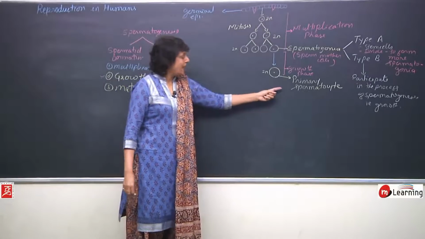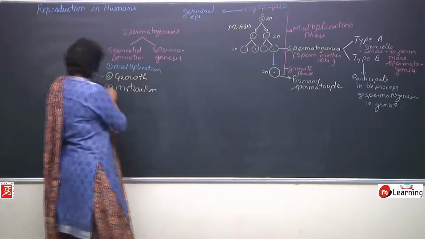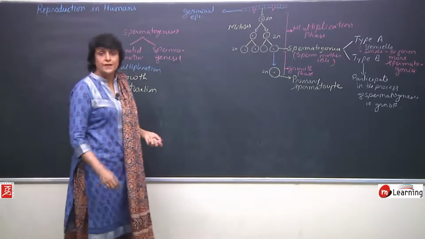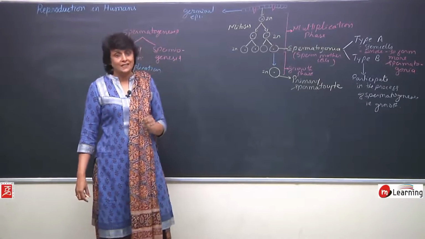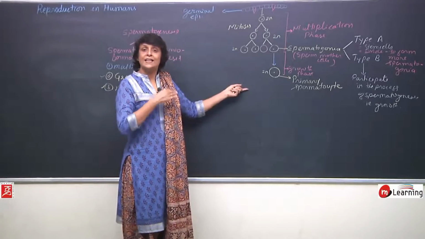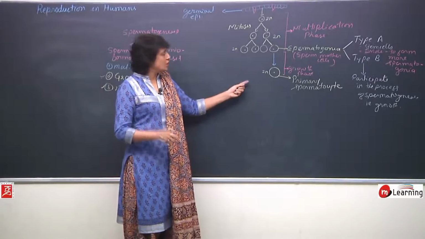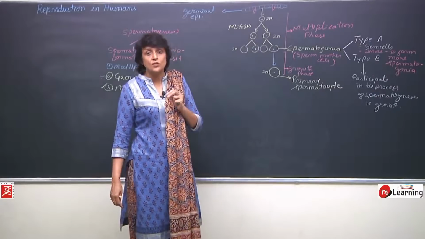Now this primary spermatocyte undergoes the next phase, that is maturation phase. And maturation phase, we said, is meiotic division. We have understood meiosis in class 11. In meiosis, we know that it is completed in meiosis 1 and meiosis 2.